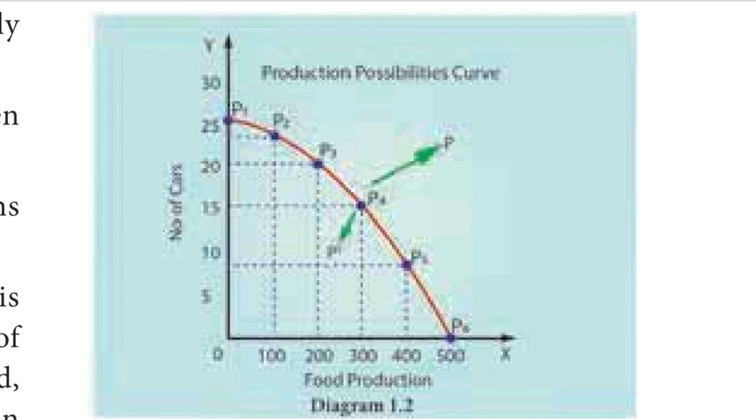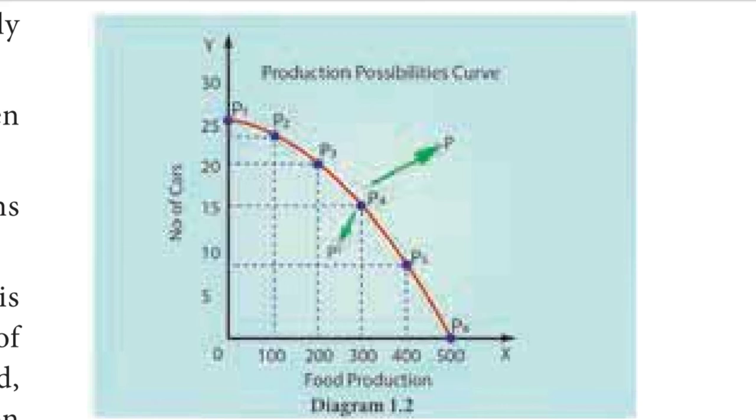We can picture the production possibility schedule by drawing a smooth curve, figure 1.2. Thus, a list of all the possible combinations of food and cars makes up the production possibilities. The production possibility curve is also known as the transformation curve or production possibility frontier.